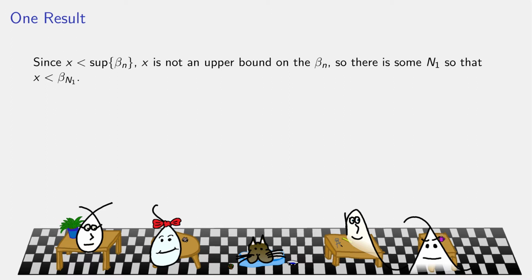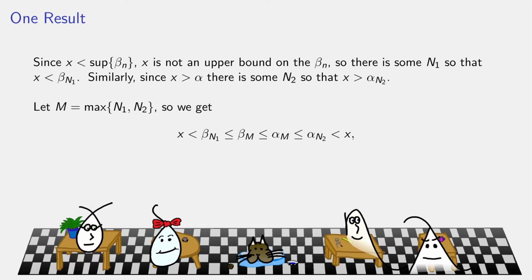Remember, the betas are a sequence of infima. And if x is less than its supremum, then something in that sequence is bigger than x. Conversely, something in the sequence of the alpha n, the supremums, since x is bigger than that infimum, then x is not a lower bound, so something in the sequence of alphas must be less than that x.